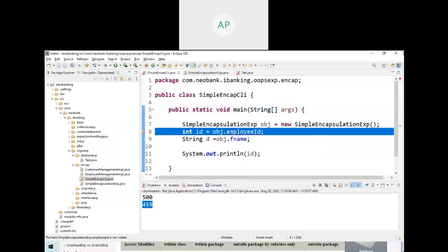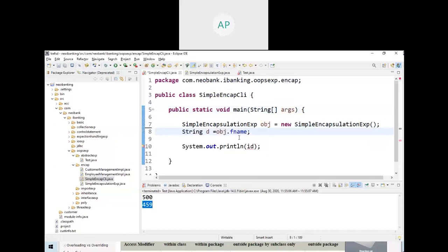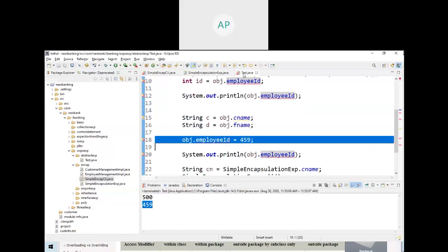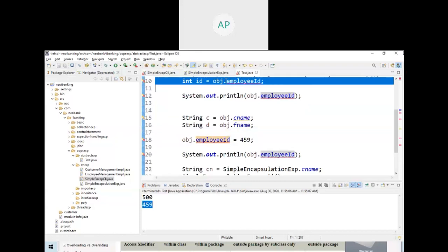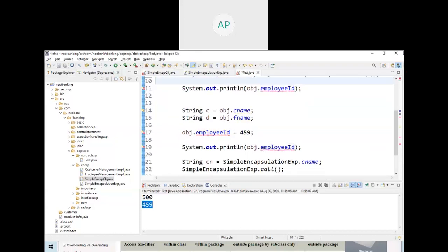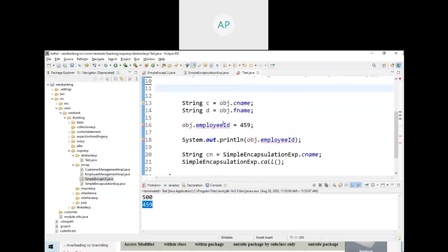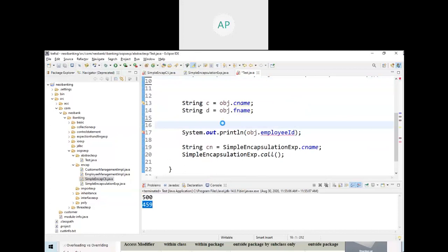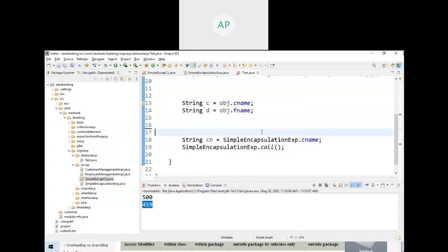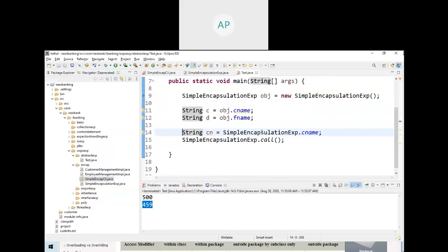You are allowing the value of an object to be changed by using a reference variable. This is not at all right. You should not allow it directly. So what you should do is make this private, so that no one can access it and they cannot change it. Delete this. Now it will be an error, right? By using the object, you cannot access it because it's private. You can access it only inside the class.